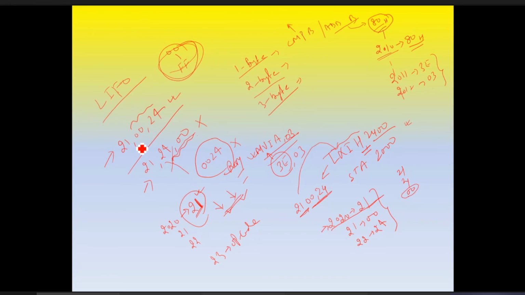This is wrong. 21, 00, 24. Any address, any 16-bit value. Suppose we want to write 3000, then 00 30. Last in first out. So 24 will come first, then 00. It combines the address. Why will it combine? Because that comes after executing this 21, because the next coming two numbers are the addresses which are stored in the HL pair. That is the 1 byte, 2 byte, and 3 byte example.